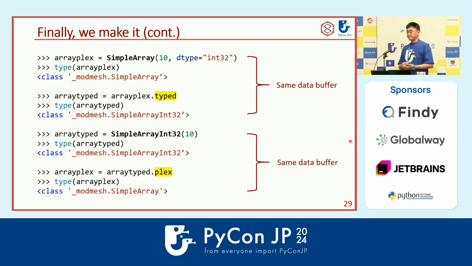So the purpose of creating our own array library is that we want a better interaction between our other modules and the array. Of course you can also use NumPy, but you still need to have some wrappers on top of it, and that is not efficient. So we decided to make our own.